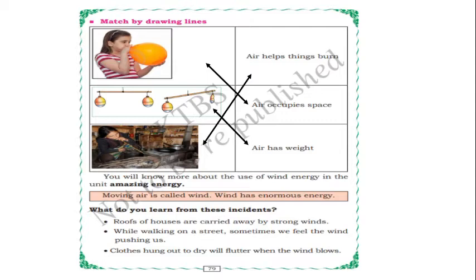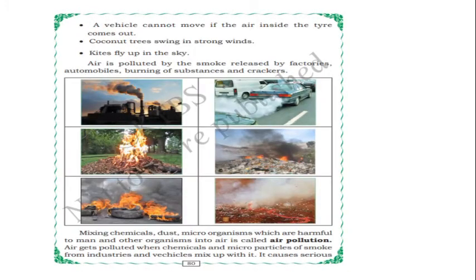So from these actions we can say wind has enormous energy, isn't it? Even we can observe moving air is called wind. These are some examples.